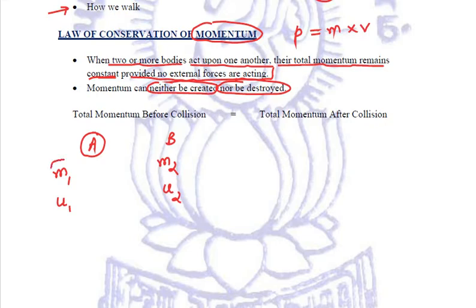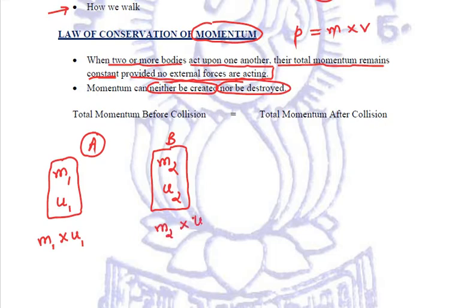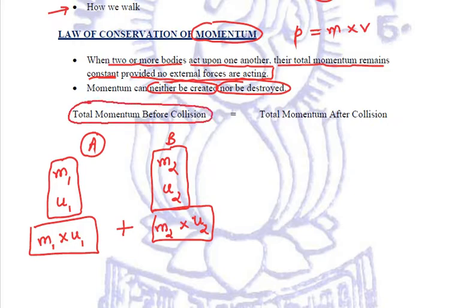Now, the momentum of A can be represented as the mass of A multiplied by the initial velocity of A, and the initial momentum of body B can be written as the mass of B multiplied by the initial velocity of B. So this is the momentum of body A, this is the momentum of body B, and if we combine them both, then it becomes the total momentum of these two bodies before collision, before they are colliding with each other. Right. Now suppose these two bodies collide.